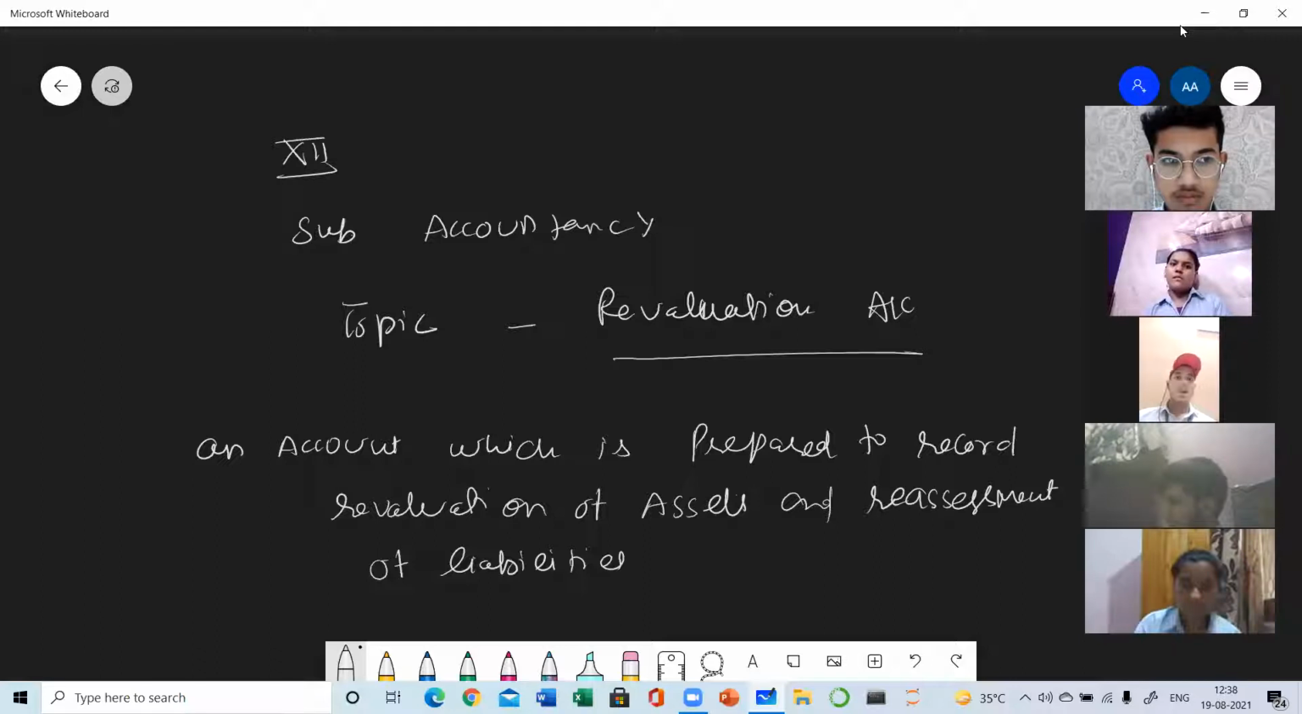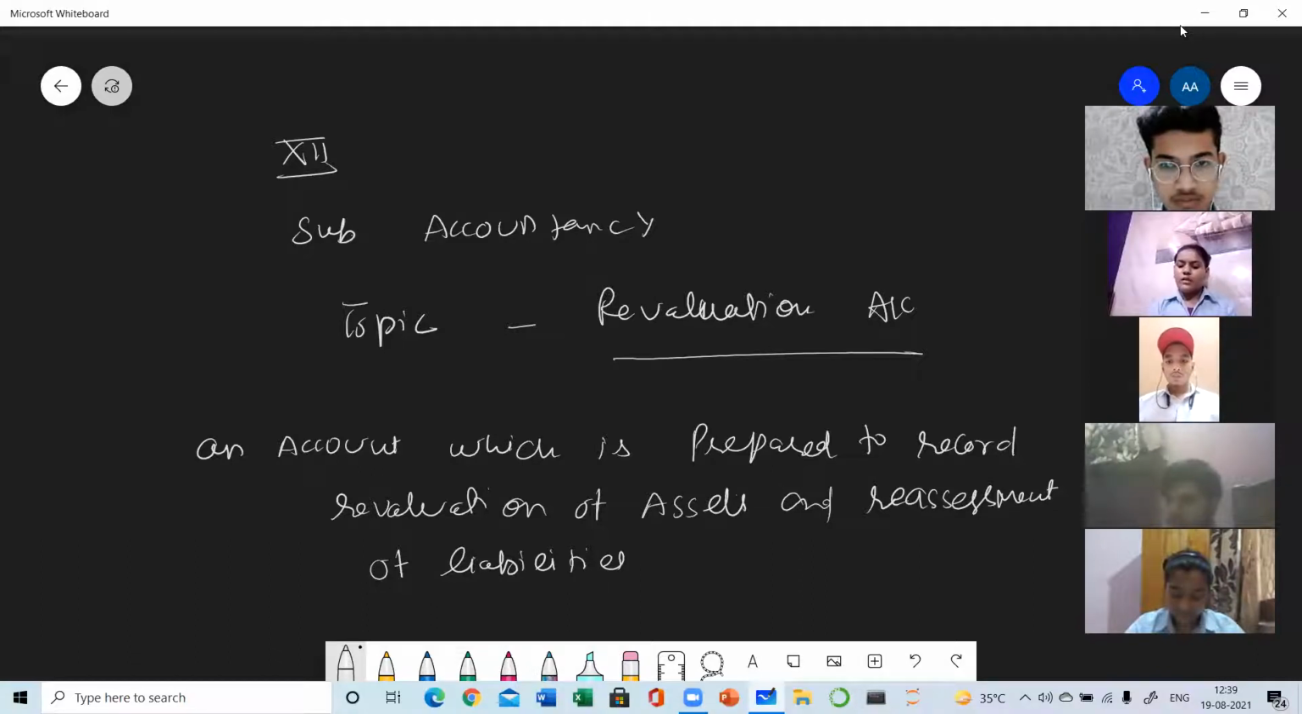Maybe some of the liabilities are there which we have not recorded in the books. So now we have to record them. So in this case, the liabilities will be increased. And there may be some type of liabilities which in future are not to be paid. So in that case, the value of liabilities will be decreased. So this is an account which is prepared to record all these changes.